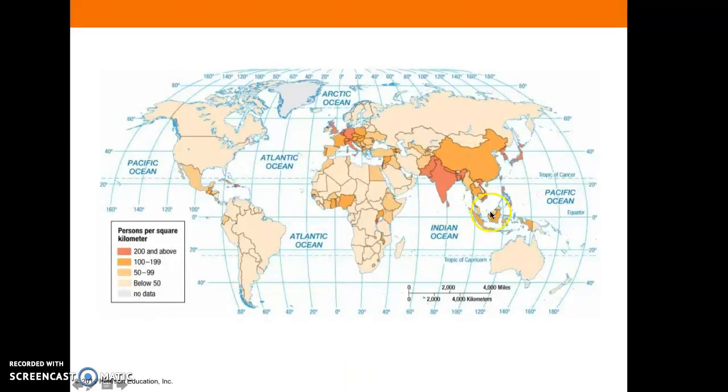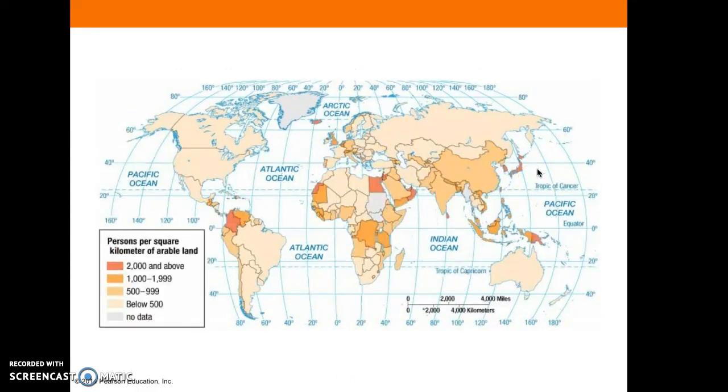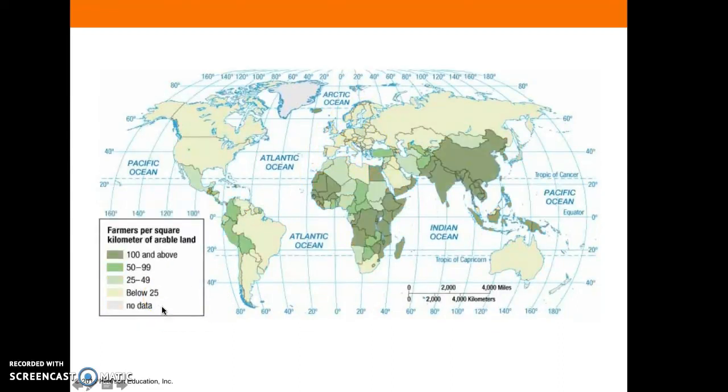So here you can see the population density, and you can see those regions again, the most populous regions lit up. But now if you look at the physiological density, persons per square kilometer of arable land, you can see that some areas start to change. So places where we don't have a lot of arable land start to change. And then farmers per square kilometer of arable land, you see a very different pattern.